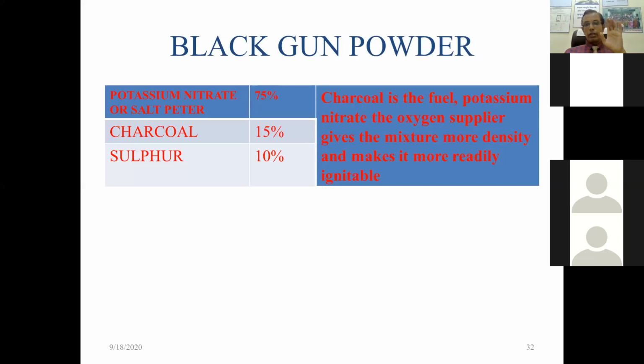Charcoal is a fuel, potassium nitrate is the oxygen supply, and sulfur gives the mixture more density and makes it more readily ignitable. So the constituents of black gunpowder are potassium nitrate 75%, charcoal 15%, sulfur 10%.